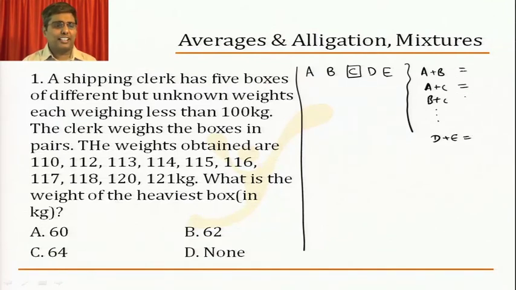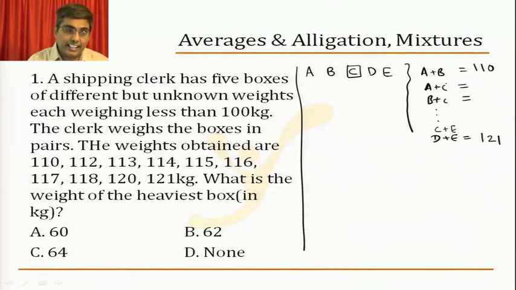One thing that we confidently can say is that we don't know what each weight corresponds to. For example, 115 corresponds to what? B plus C, C plus D? I can't say all that. But one thing for sure is that among the weights given as pairs, A and B are the lightest weights, so A plus B has to be the lowest value, which is automatically 110. That can be confidently said. Similarly, the highest value has to be the highest 2 weights, and hence I can confidently say D plus E is 121.